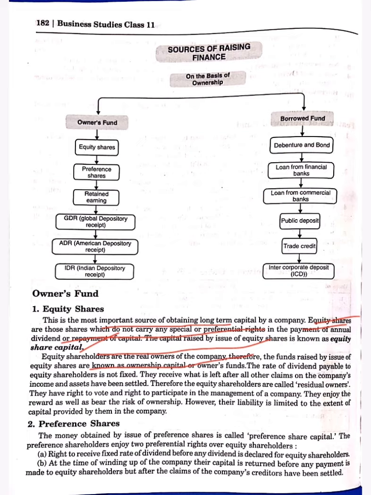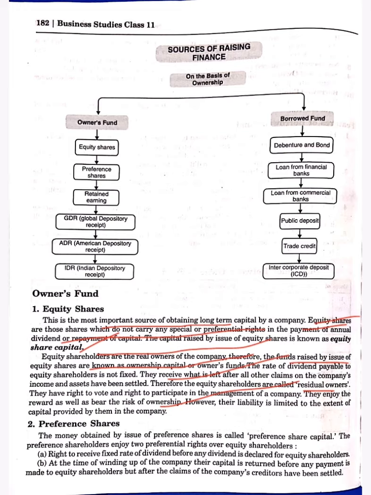Equity shareholders are the real owner of the company. Therefore, the fund raised by the issue of equity shares are known as ownership capital. Equity share capital is also known as ownership capital or owner's fund. The rate of dividend is not fixed in the equity share. They receive what is left after all the claims of the company. The amount which will be left after giving the money to everyone will be distributed to the equity shareholders. Therefore, the equity shareholders are called residual owners. They have right to vote and right to participate in the management of the company.